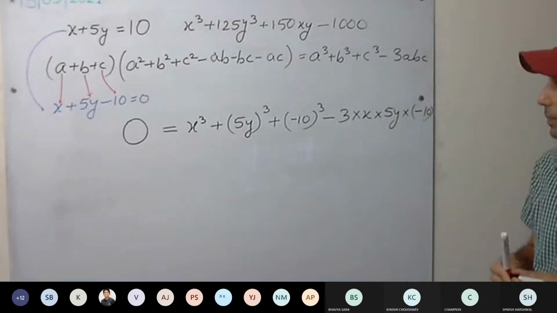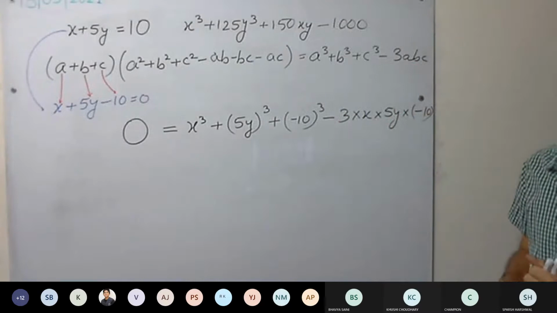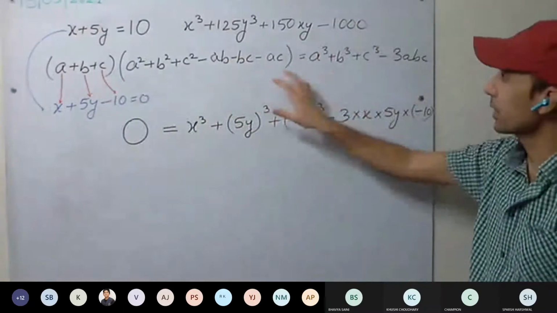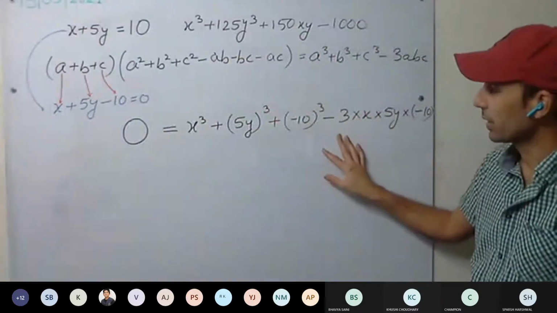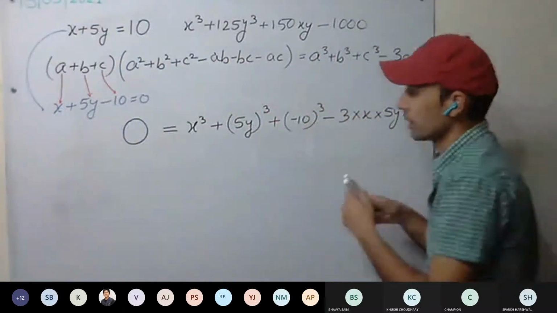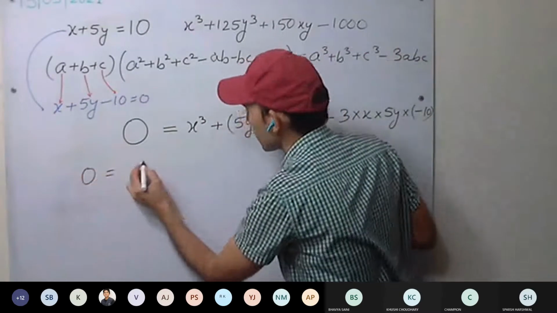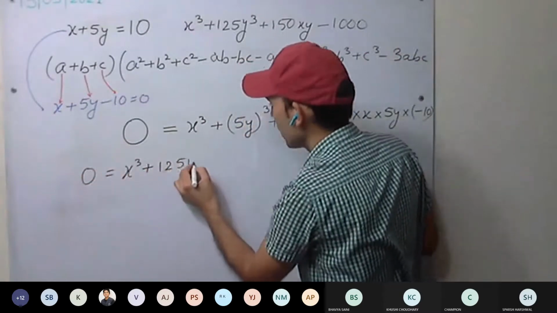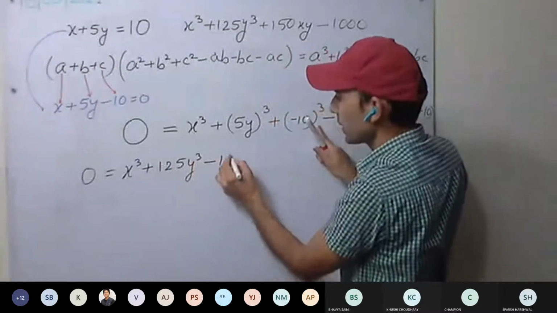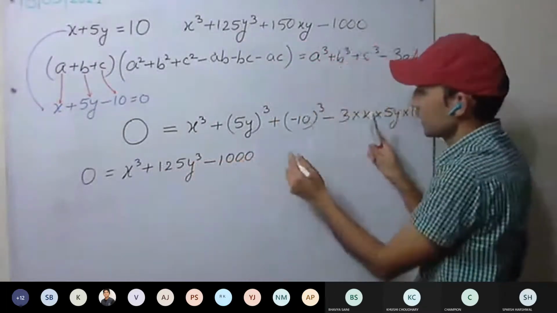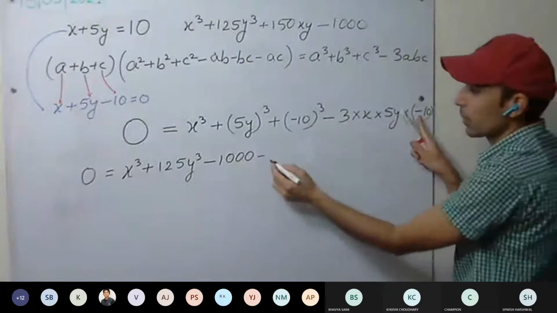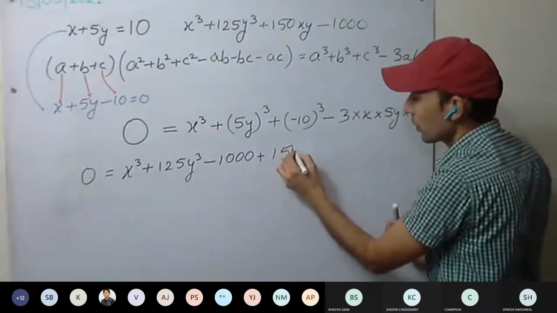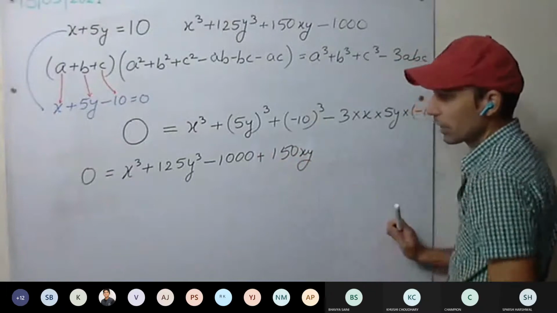Have you understood this one? This is clear? We have put the values a equal to this, b equal to this, c equal to minus 10. Now solve: 0 equal to x cube plus 125 y cube minus 1000 plus 3 into 5 is 15, 150 xy. Okay.